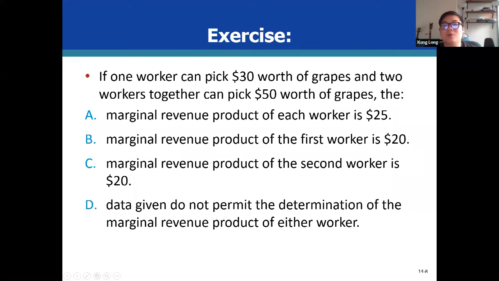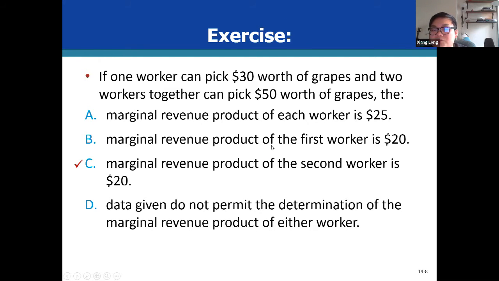So if one worker can pick $30 worth of grapes and 2 workers together can pick $50 worth of grapes, then what will be the marginal revenue product for the second worker? This is actually very easy. How are we going to calculate it? We use the change of total revenue, 50 minus 30, so the change of total revenue is equal to 20, divided by the change of labor, 2 minus 1. So the marginal revenue product for the second worker is equal to 20. So the answer will be C.